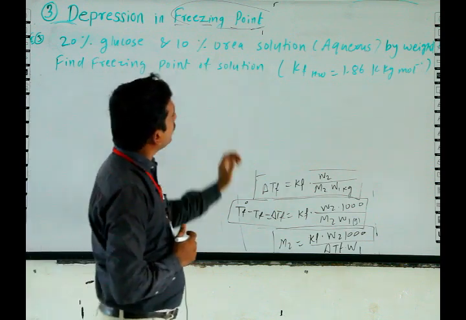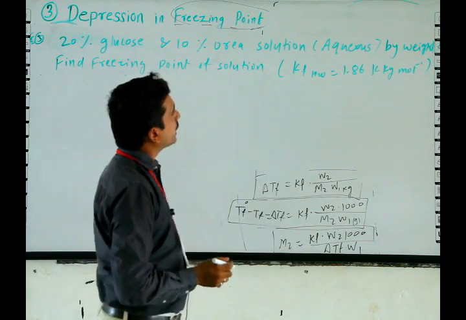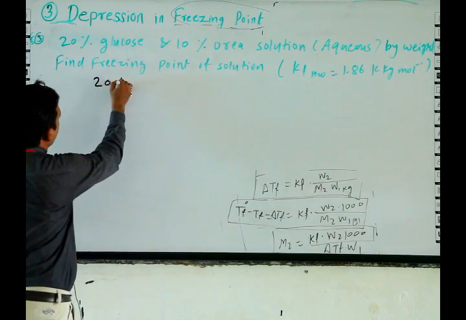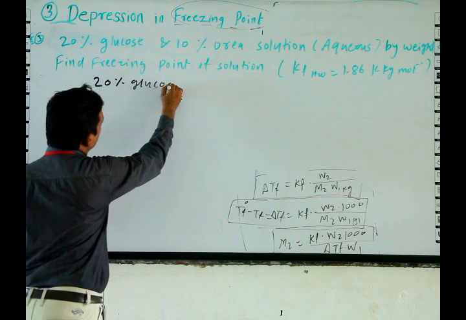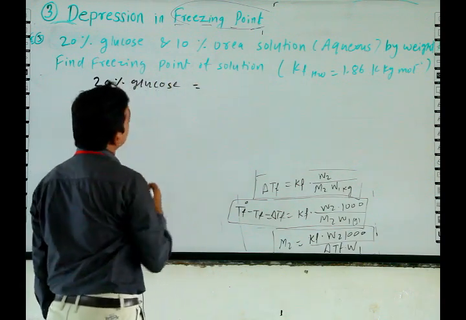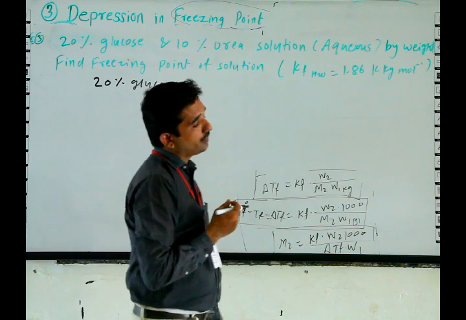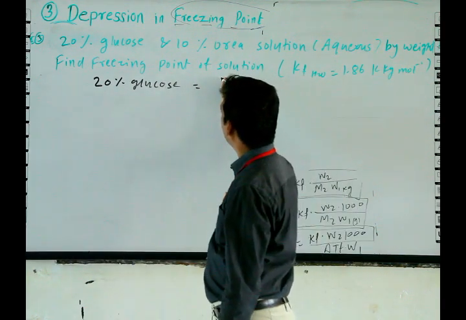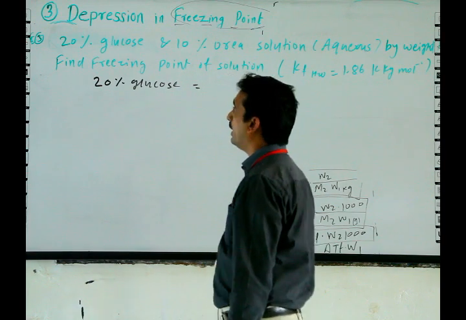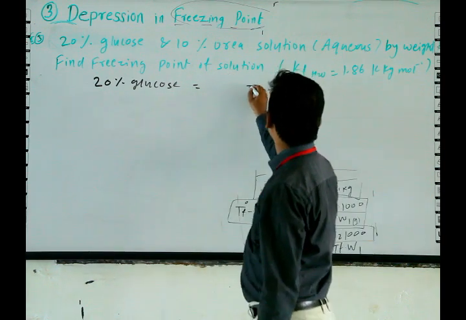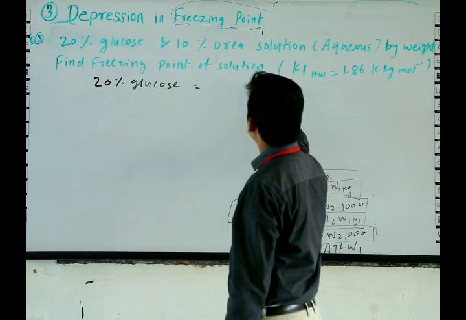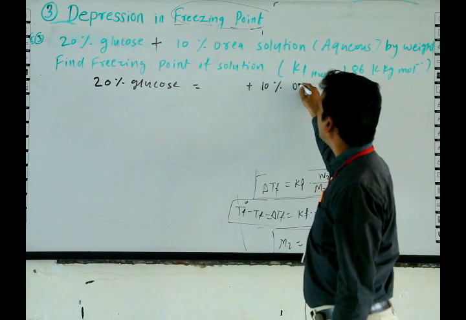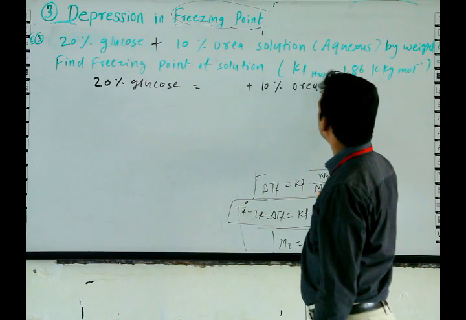Find the freezing point of the solution, if Kf of water is given. 20% glucose means 20 by 100, plus 10% urea solution.